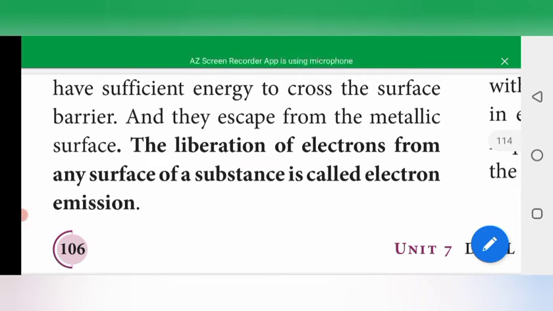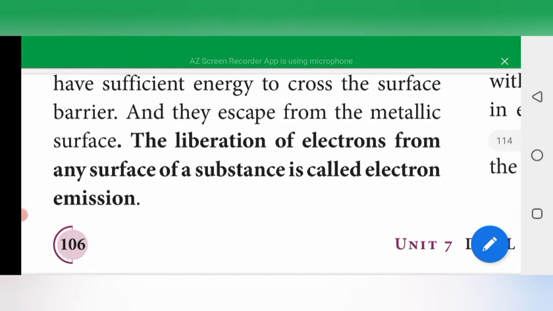Next, the liberation of electrons from the surface of a substance is called electron emission. The electrons come out of the surface by breaking the surface barrier or potential barrier, because we are giving external energy, so the electron can be emitted. That is called electron emission.